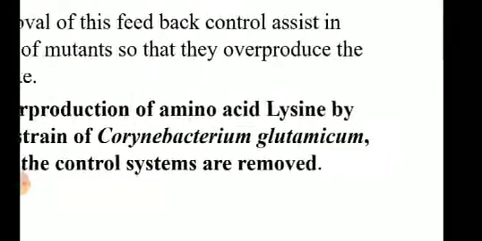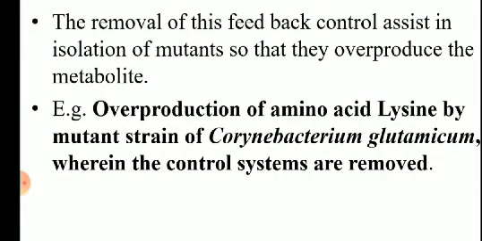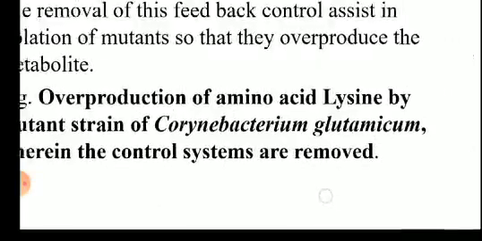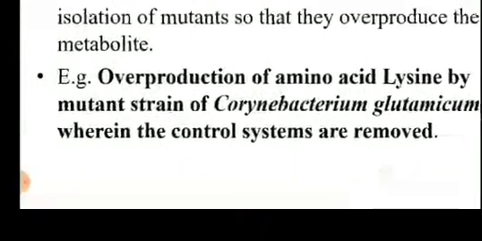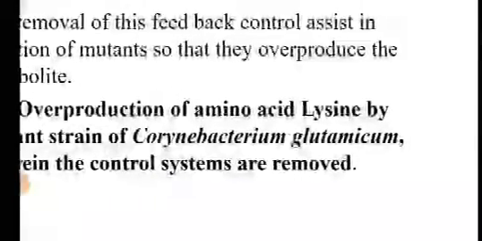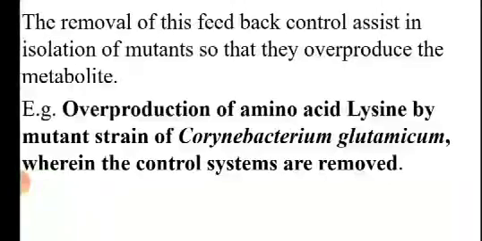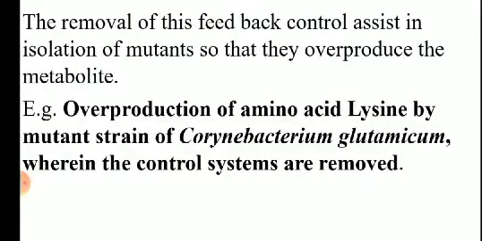Now we are going to discuss this with an example. Overproduction of the amino acid lysine by a mutant strain of Corynebacterium glutamicum, wherein the control systems are removed. As soon as we remove the control, the product will be continuously produced, overproduced, and that is what is desirable as far as production cost is concerned.